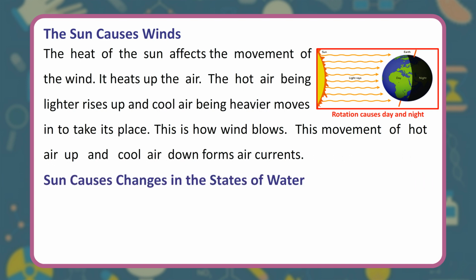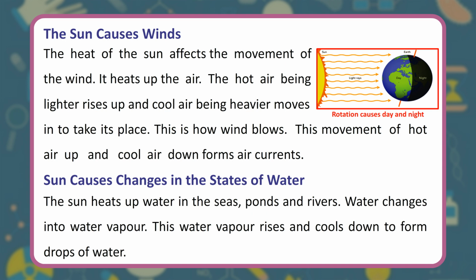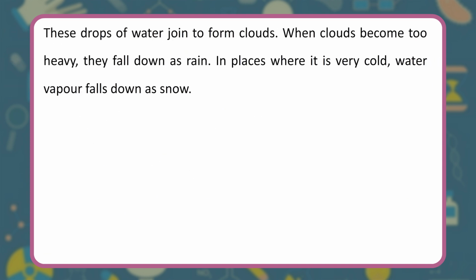Sun causes changes in the states of water. The sun heats up water in the seas, ponds and rivers. Water changes into water vapor. This water vapor rises and cools down to form drops of water. These drops of water join to form clouds. When clouds become too heavy, they fall down as rain. In places where it is very cold, water vapor falls down as snow.